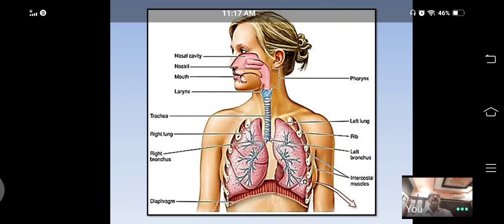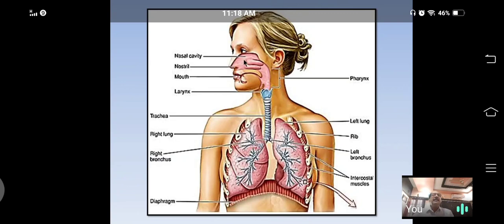These nostrils open behind into a small cavity or chamber called the nasal cavity or nasal chamber. This nasal passage has hairs. Those hairs filter the air and prevent dust and fibers present in the inspired air.